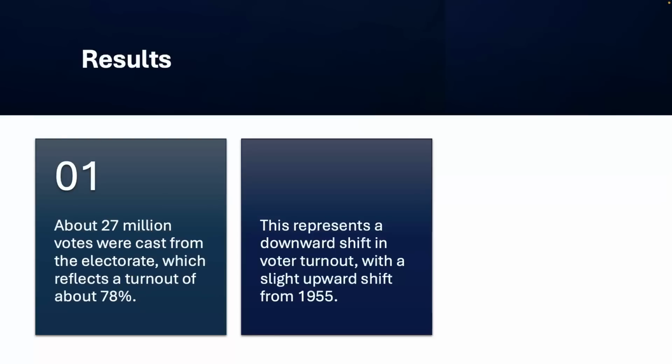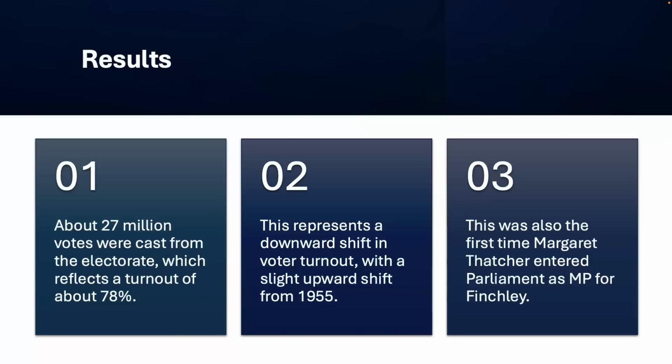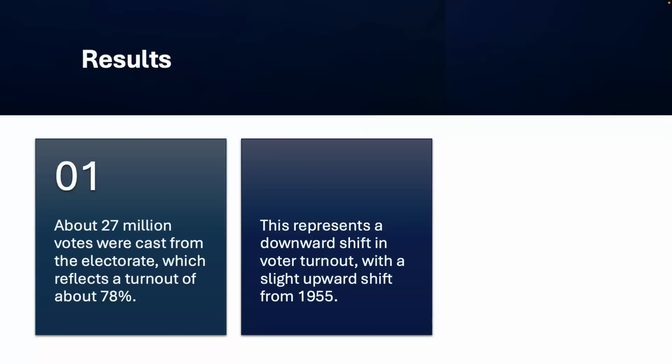It is, of course, a downward shift in terms of turnout from the sort of 80%, 83% shall we say, in 1950, 82% in 1951, 76% in 1955, and now a slight upturn from 1955 to 1959, but again a sort of downward trend more generally from the 1950s out of the 80% and now into the 70%, but in the high 70s still. We couldn't even dream of having turnout rates as good as this today.